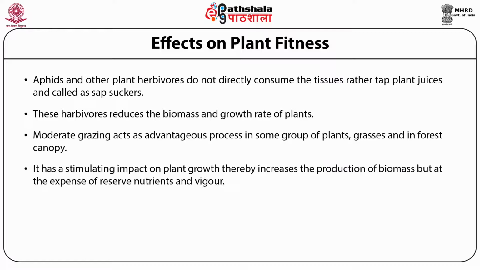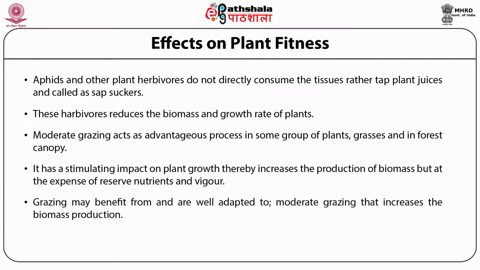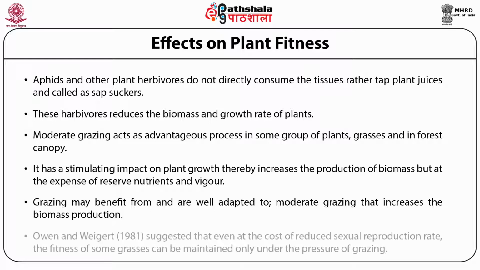It has a stimulating impact on plant growth, thereby increasing the production of biomass, but at the expense of reserve nutrients and vigor. Grazing may benefit plants well adapted to moderate grazing, which increases biomass production. Owen and Wiegert in 1981 suggested that even at the cost of a reduced sexual reproduction rate, the fitness of some grasses can be maintained only under the pressure of grazing.